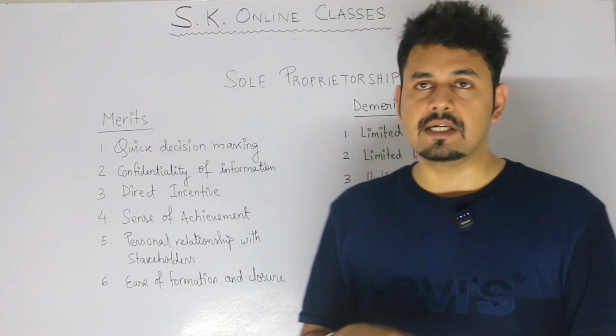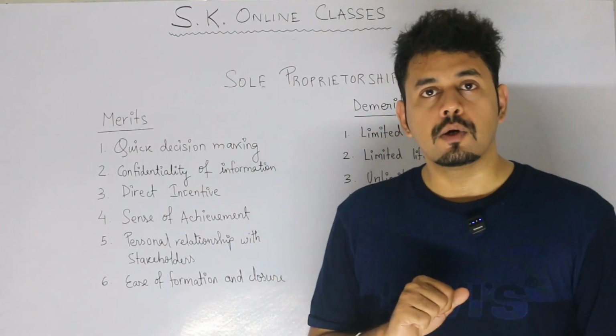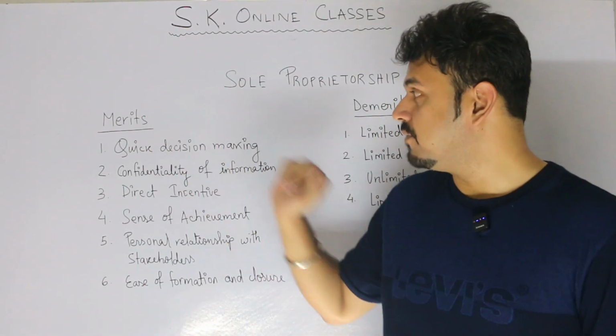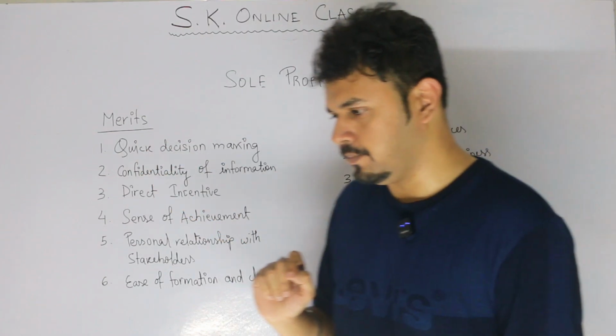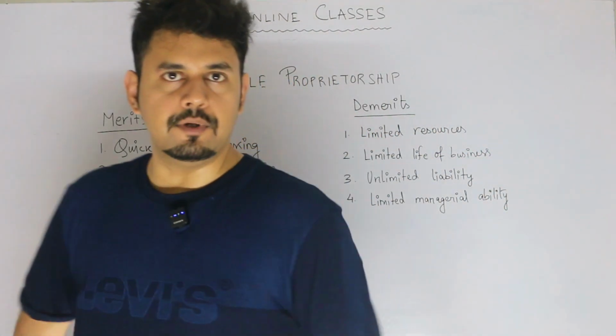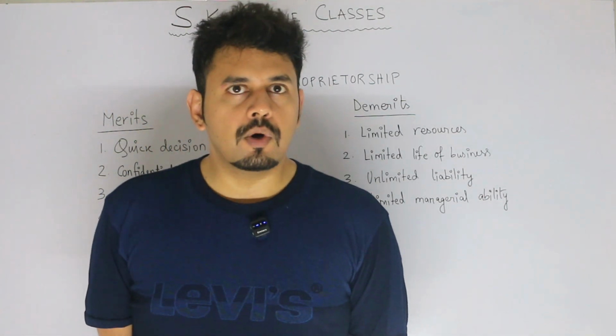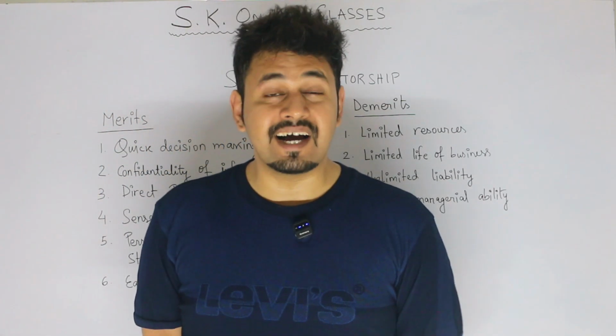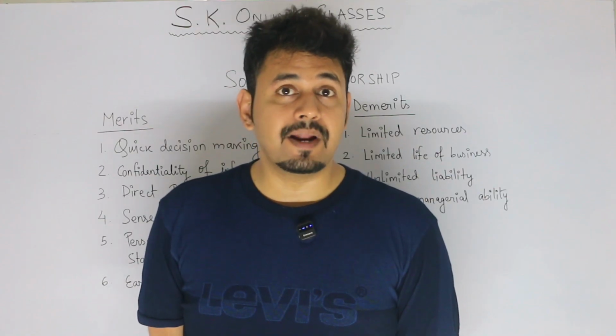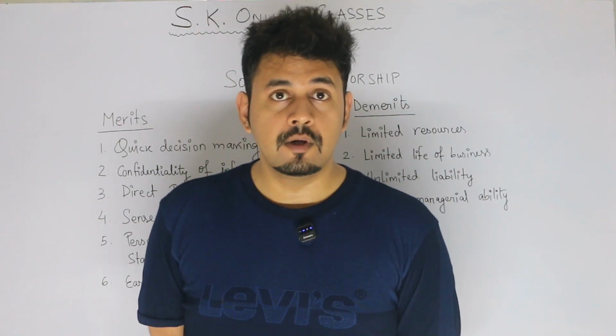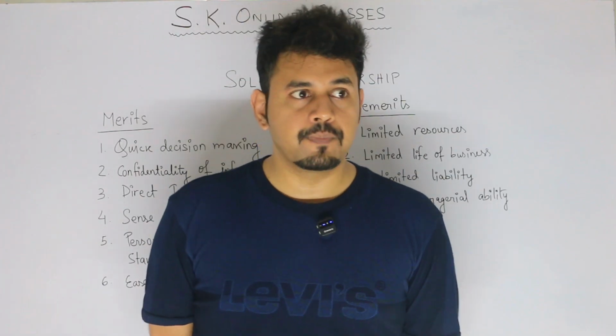So now, without wasting any more time, let us start with the first merit, which is quick decision making. Now, I would like to give you an example. Suppose I am running a sweet shop, and in the morning, a person comes running and asks whether I'll be able to supply 2000 pieces of sweets to him by the evening, say 6 p.m.